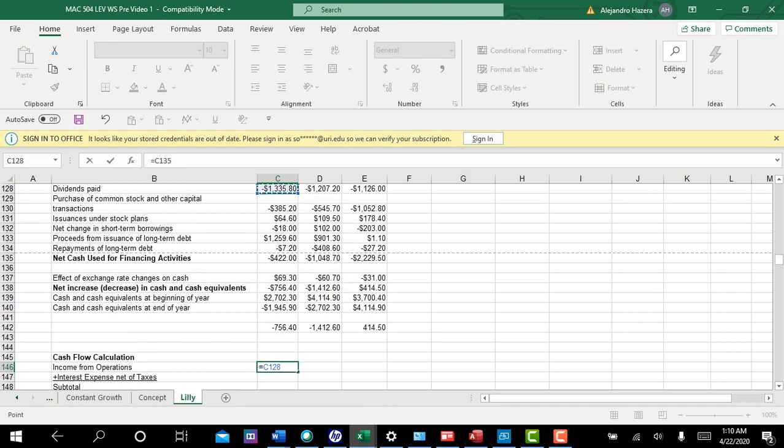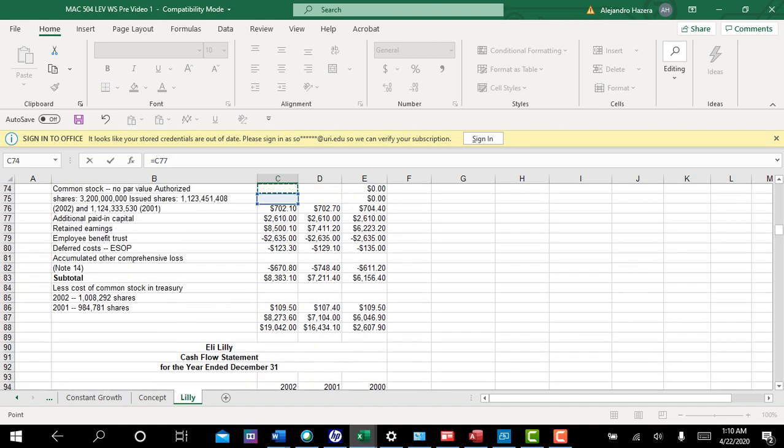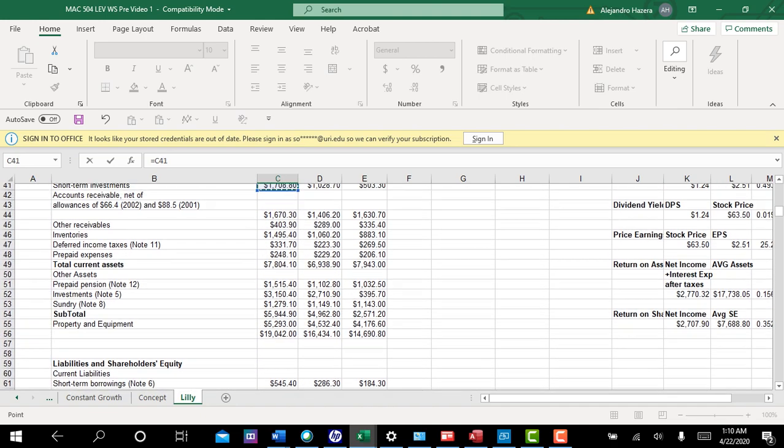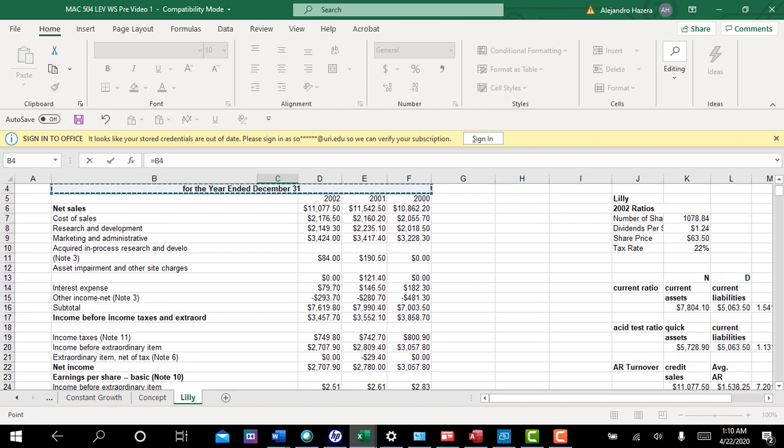Now, for our income from operations, obviously we're going to go up to the income statement here. So we're going to go way up to the income statement, and let's see what we can do here. Boy, this is a long thing. We're going to start with their income before income taxes and extraordinary items. And because there's an item here called other income, I don't know what that is. I don't even think it's operating income.